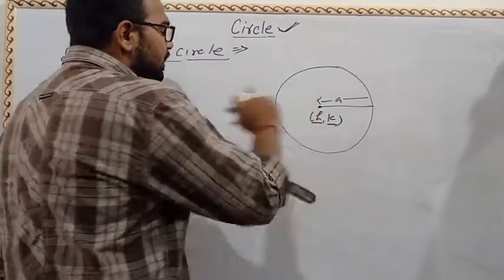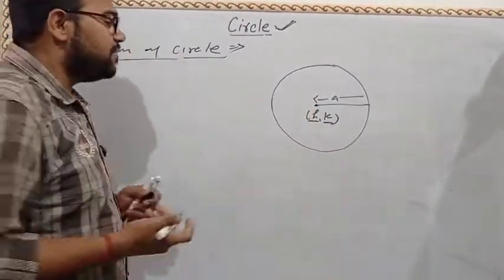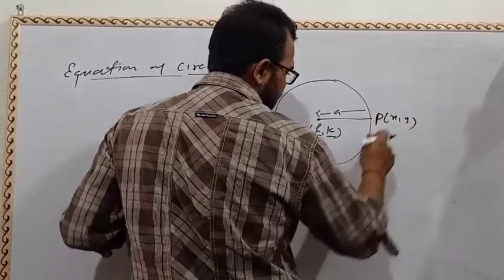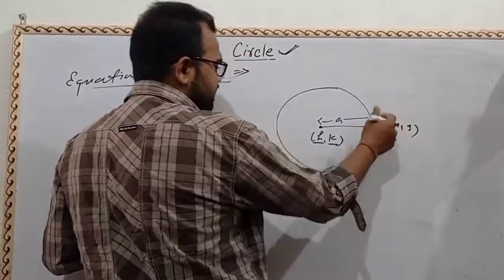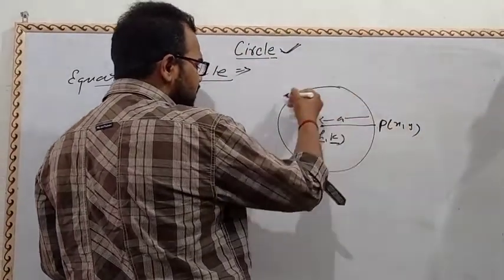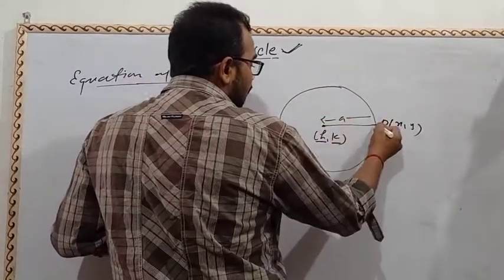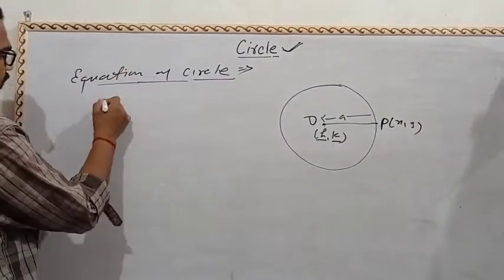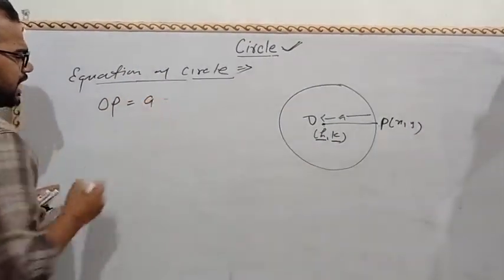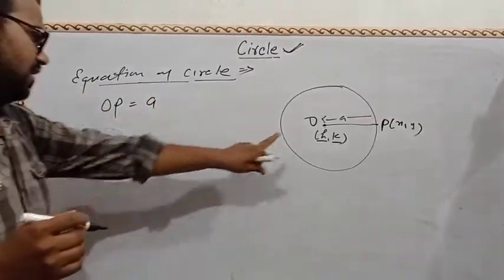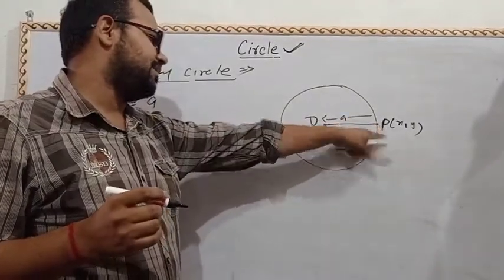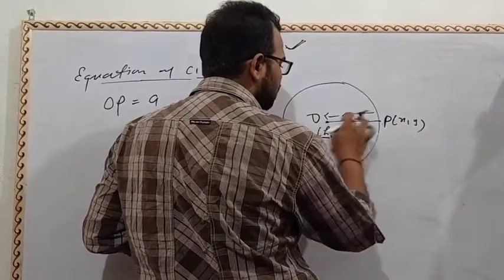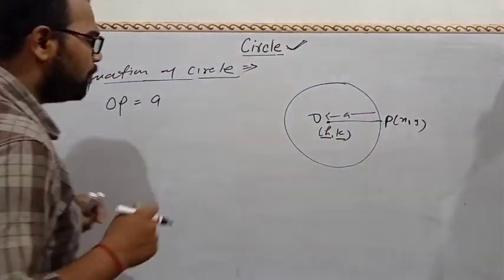Think about the definition of the circle: let P(x, y) be a variable point which is moving, and O is the center. Then OP is equal to a, the radius.